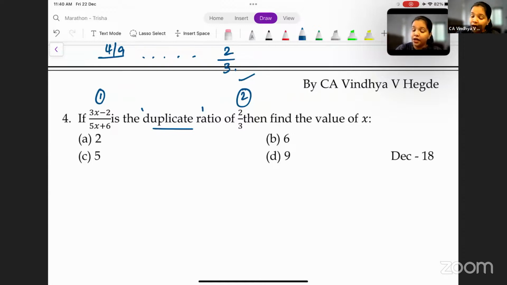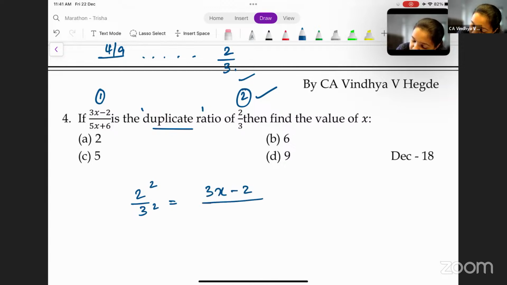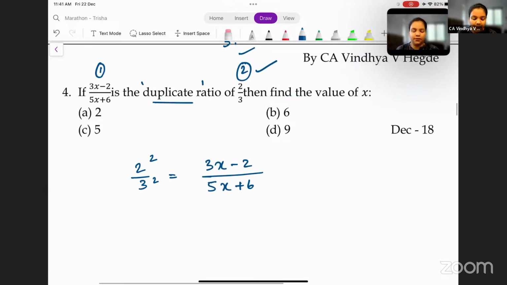So here, you will have to square 2 by 3 to get the ratio (3x minus 2) by (5x plus 6). Correct, Neha? So 2 square by 3 square is equal to (3x minus 2) by (5x plus 6). Now 2 square is 4, 3 square is 9.